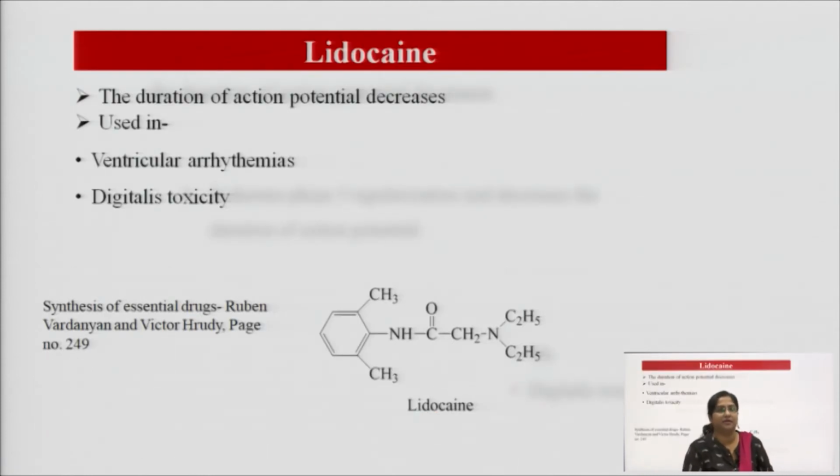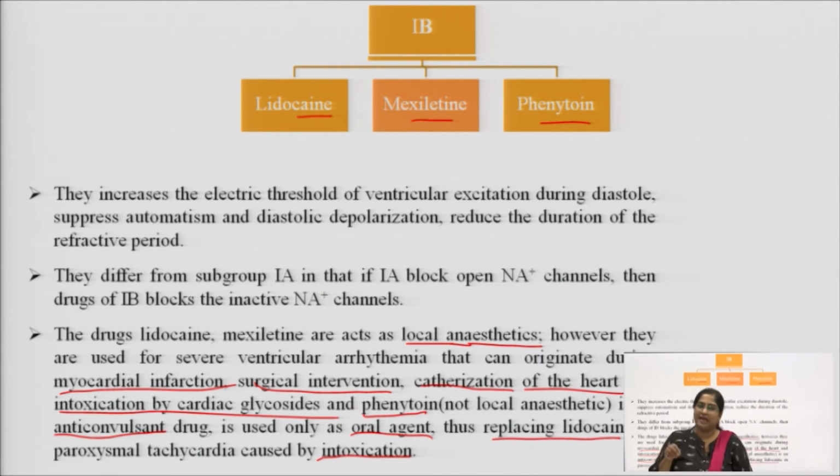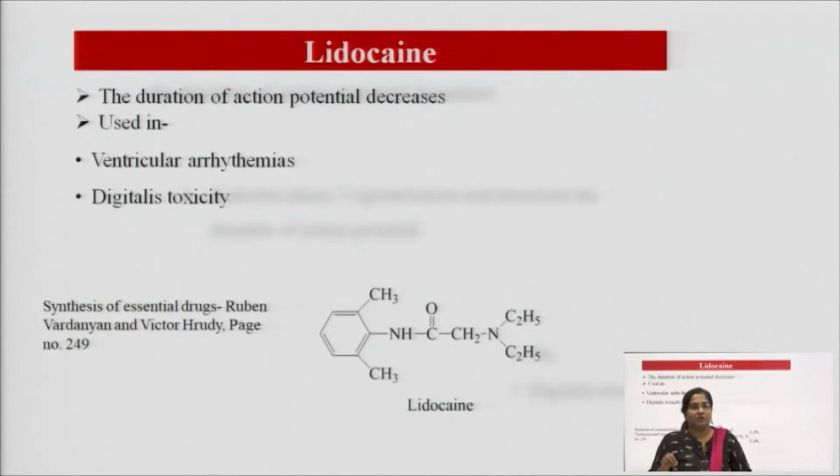Let us discuss lidocaine. The duration of action potential decreases here. Lidocaine shows a lower action potential, and it is used in ventricular arrhythmias and digitalis toxicity. We discussed in the last slide that they are used in intoxication by cardiac glycosides. If cardiac glycosides are used, there can be a chance of toxicity. So lidocaine is used in digitalis toxicity as well. This is the structure of lidocaine.